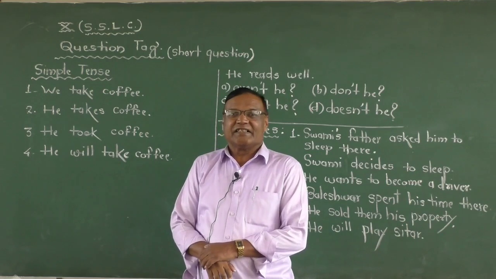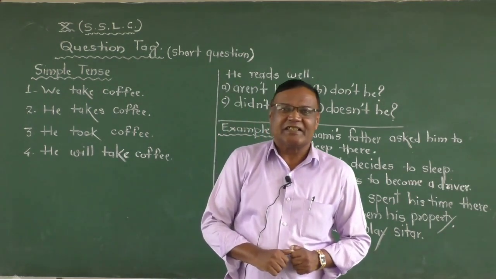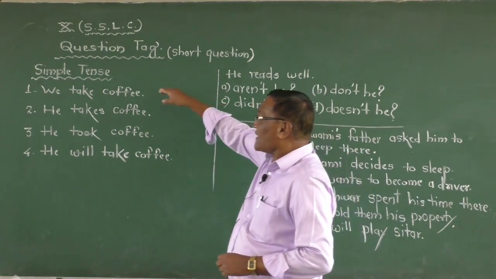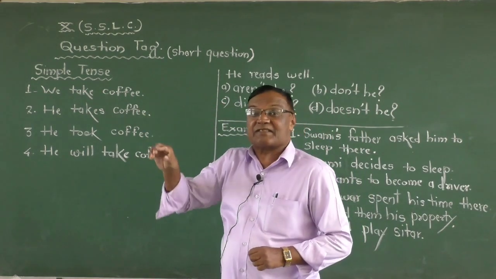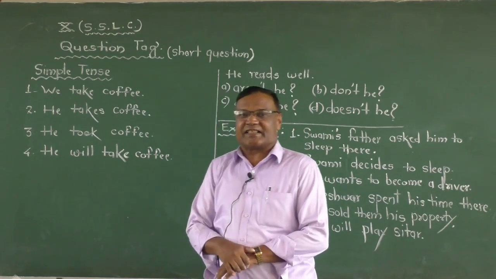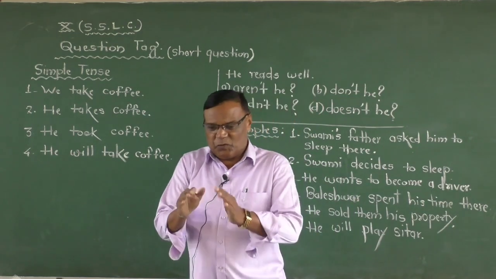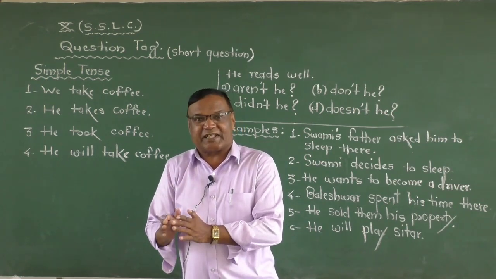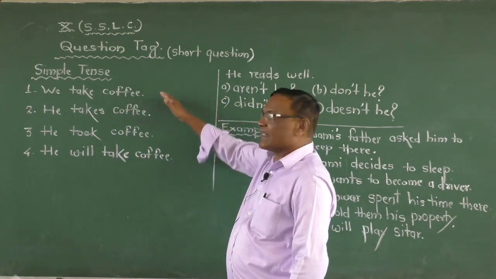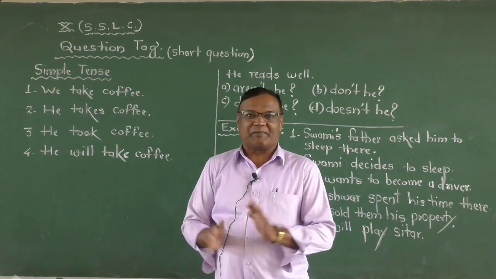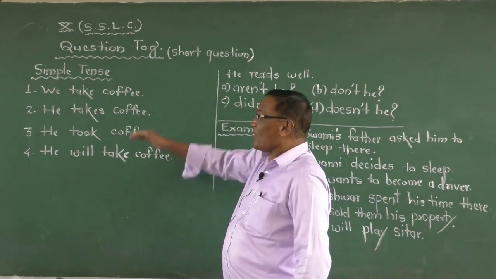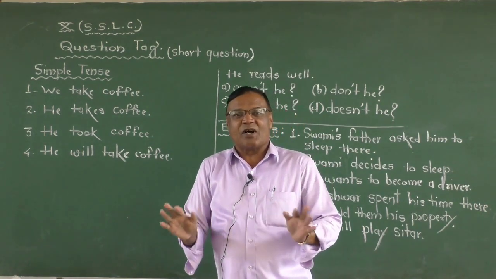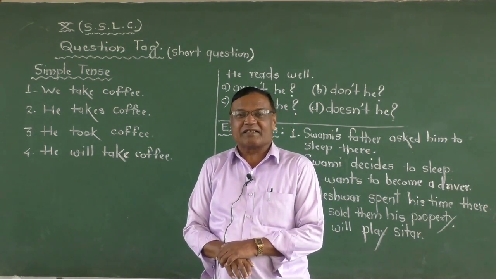But the difficulty is here, students, to find out the present tense, past tense and future tense in the sentence. If you find out the correct tense, then the question tag is very, very simple. If you make a mistake in finding the tense, then your sentence may be wrong. You will get a 0 mark there.